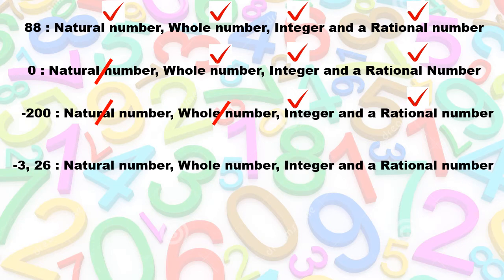Okay, so -3.26. Let's have a look at that type of number. Is it a natural number? 1, 2, 3, 4, 5. If you say that number to a toddler, they will look at you as if they won't understand what you're saying, because -3.26, they haven't learned that yet. So it's not a natural number.